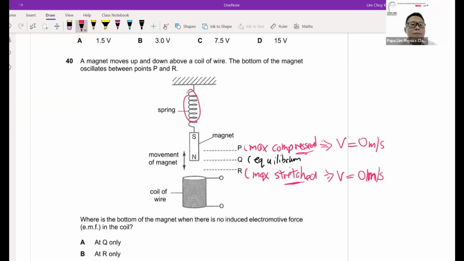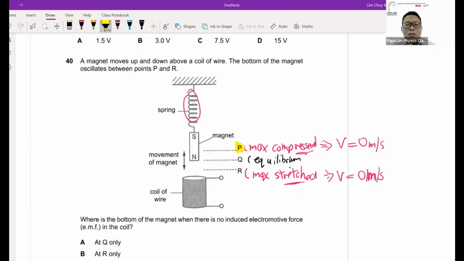So for example, at P, at P is the maximum stretch, means it's the highest already at the topmost position. So at that point in time when it reaches P, the magnet will actually stop for a while. Then after that, it will come down again. Okay, it will start to increase the speed.